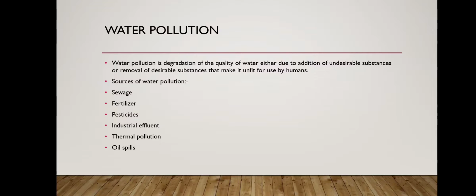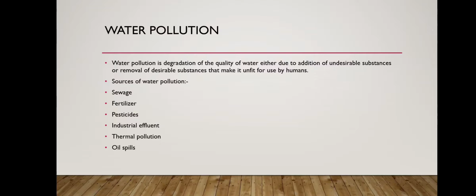Next is the pesticide. When we add pesticide to kill pests, that also gets dissolved in the water and pollutes the water. Next is industrial effluent. Effluent means the wastewater from the industries. That also pollutes the water when it is added to the rivers and so on.